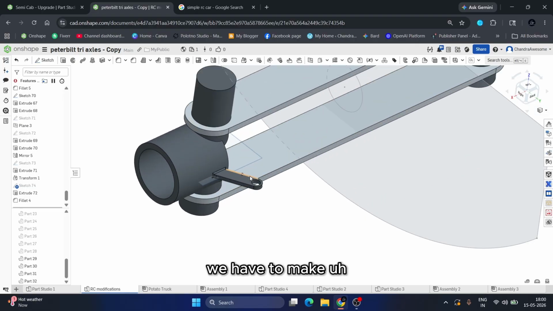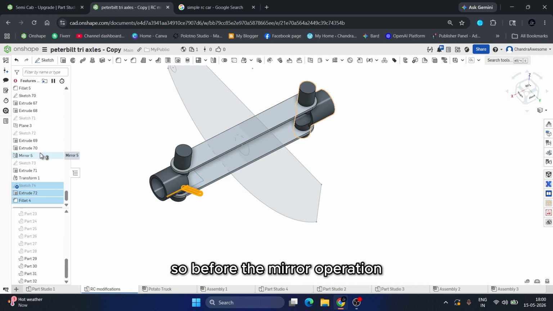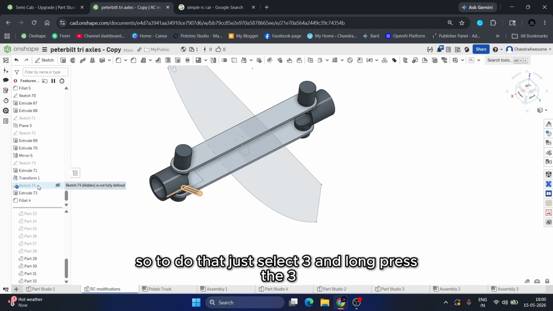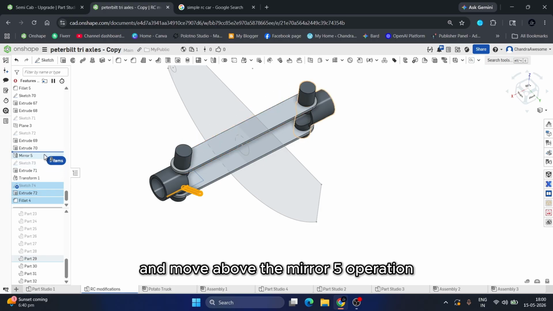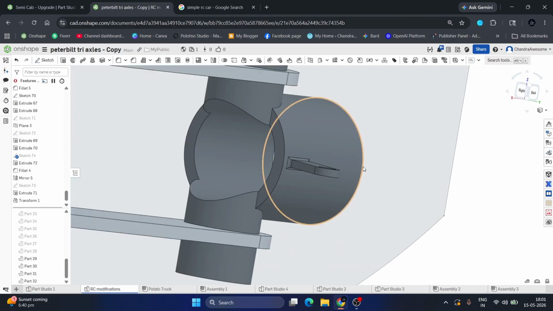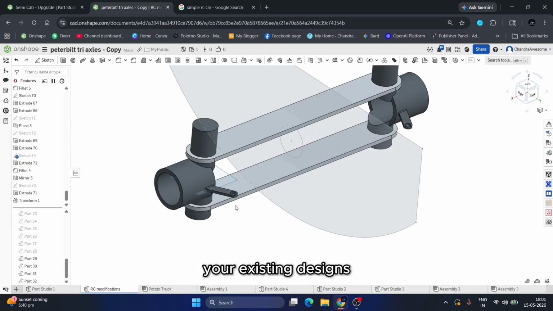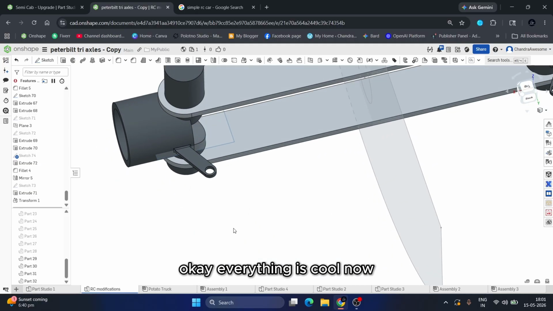We need to make the same modification here. You can apply two changes. One is you can roll back these three features to before the mirror operation. To do that, just select the three and long press and move them above the mirror 5 operation. And there you go, the changes got applied automatically. This is one of the approaches that you can use to modify your existing designs. Okay, everything is cool now.